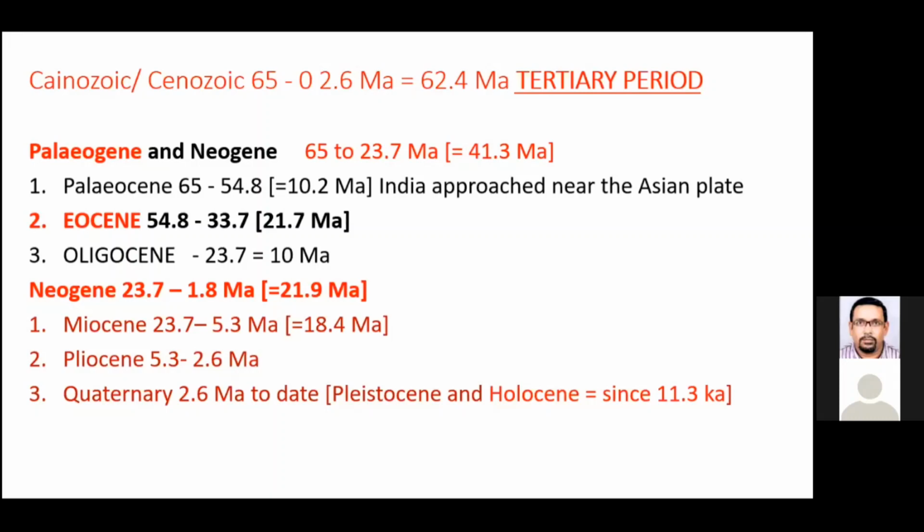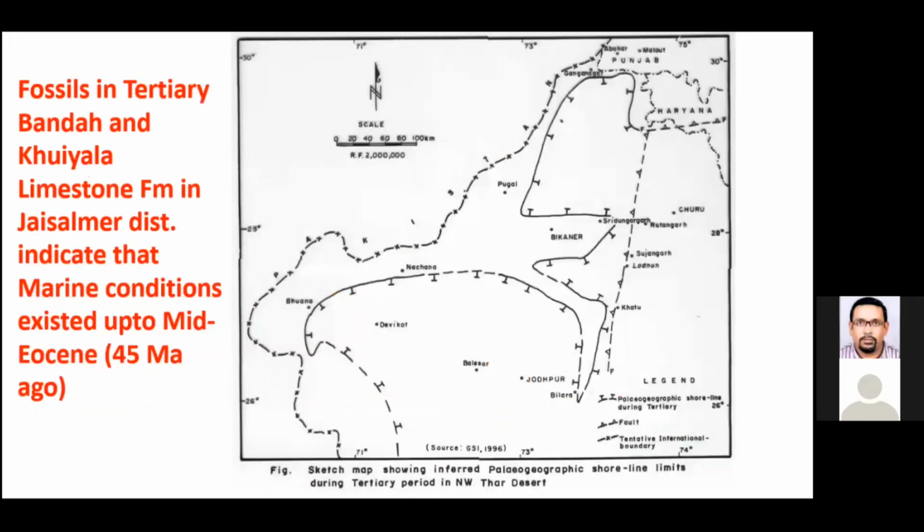And I'll just explain how the salinity of the playas and the lakes within the desert is explained by one of these correlations.